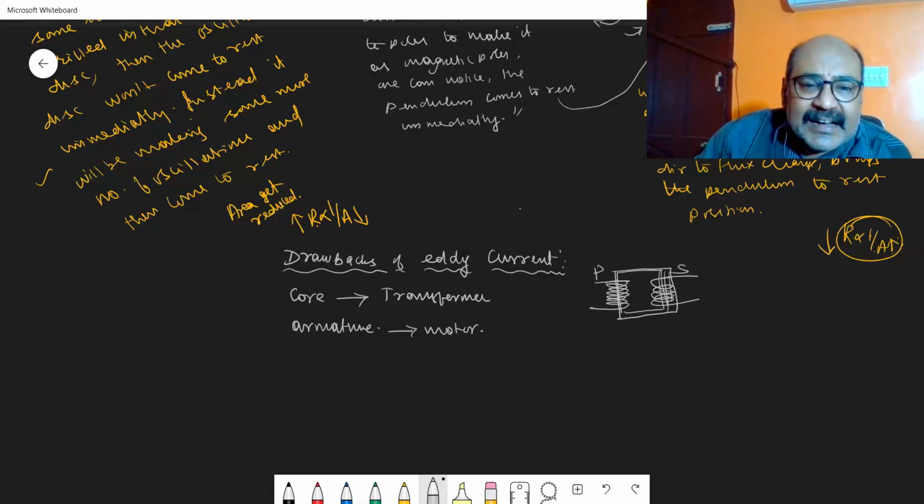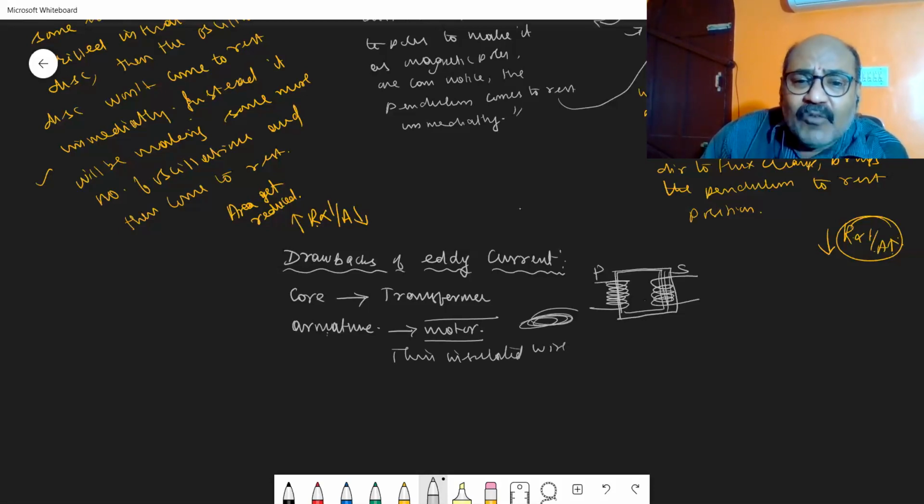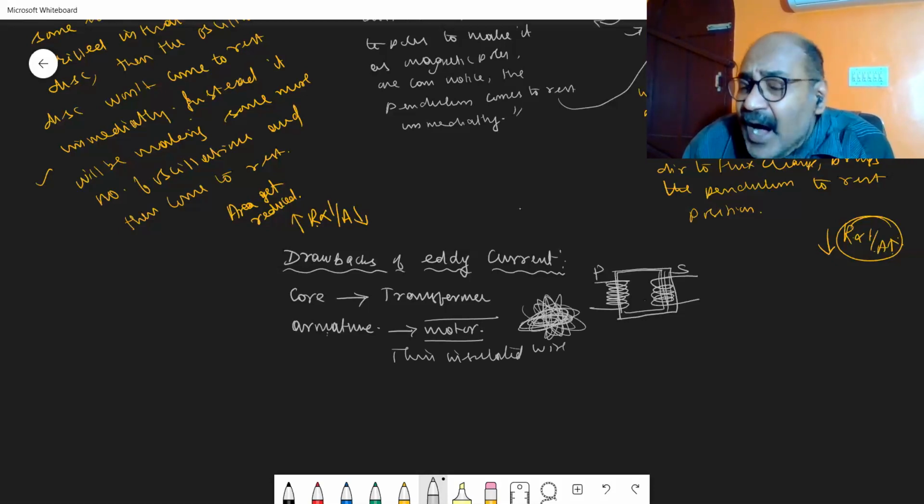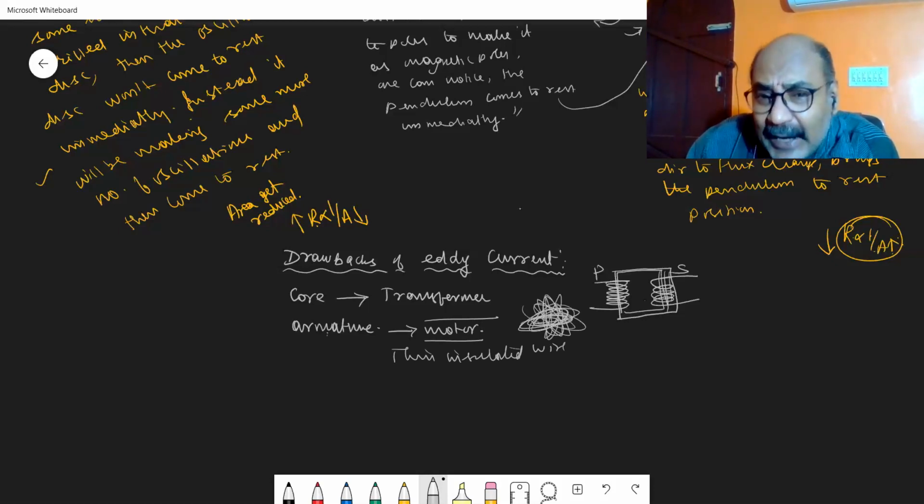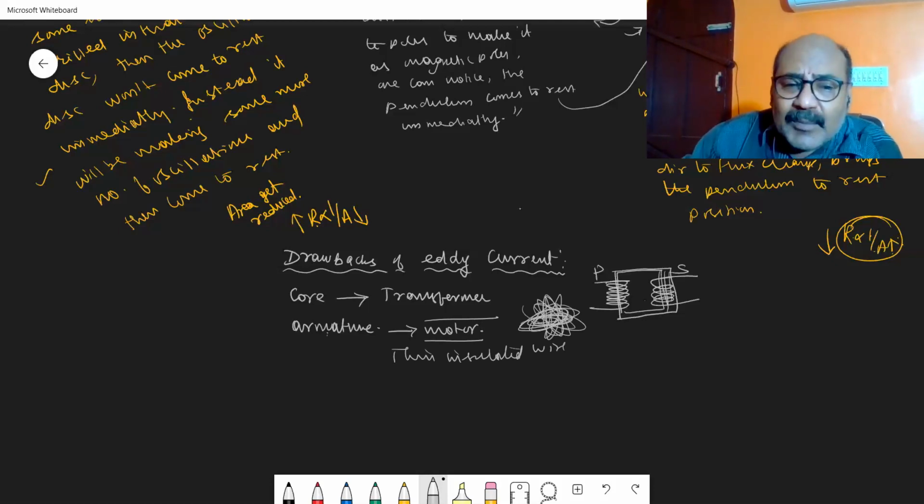When you consider an electric motor, you will have an armature. You might have heard about an armature. Thin insulated wires are wound over a support. So many windings are made over that support, so that the armature can be developed.